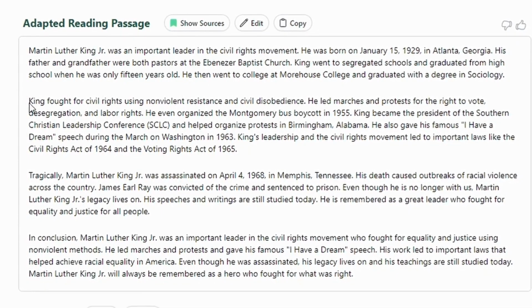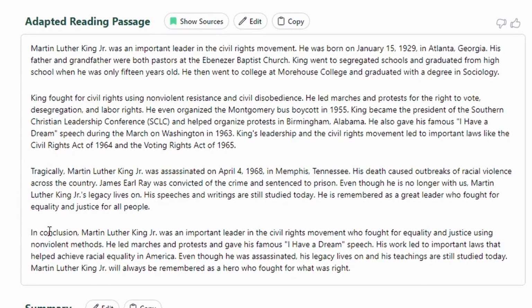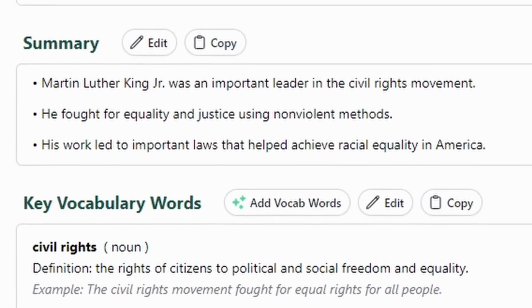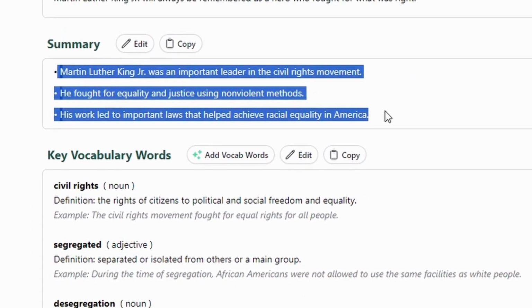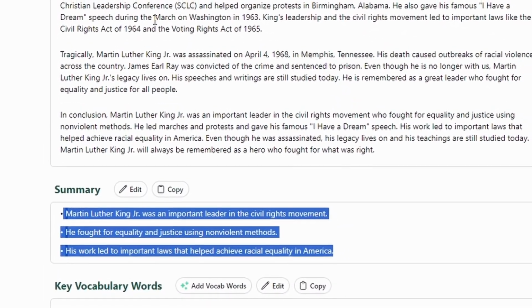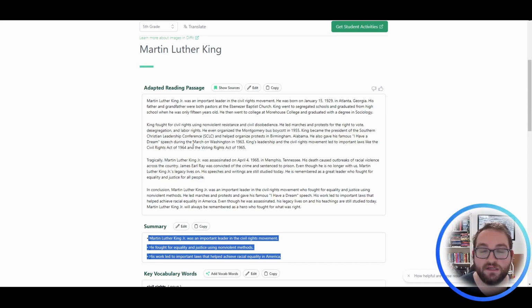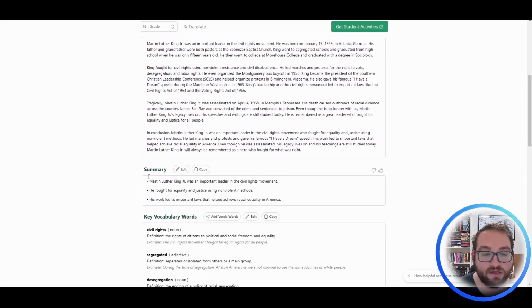It tells you what he's famous for. It tells you that he was assassinated, and it also gives you a conclusion which brings everything together. As what happened in the other article, right? It'll always give you a summary of what happened. So if you have students that are able to read the reading passage, excellent. If you wanted to teach this or just give some bullet point answers, you can always come down here.